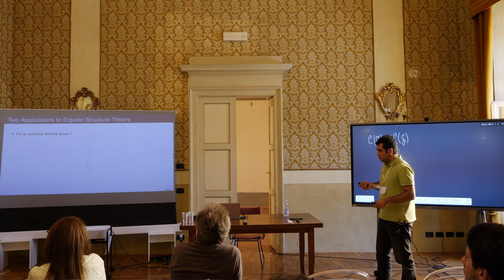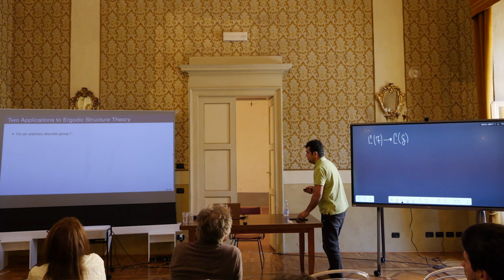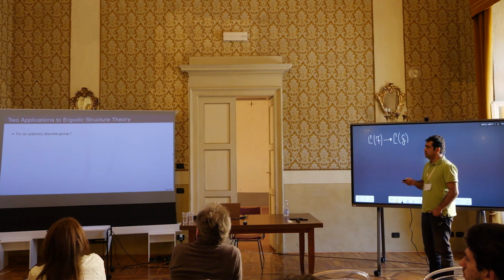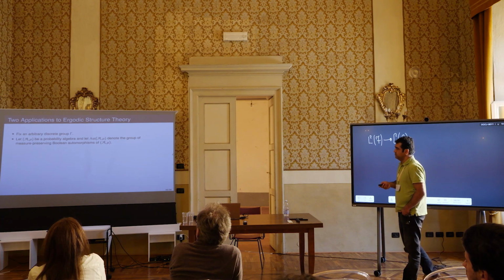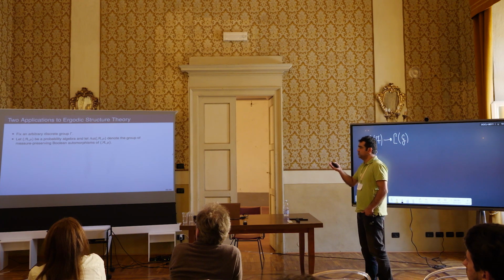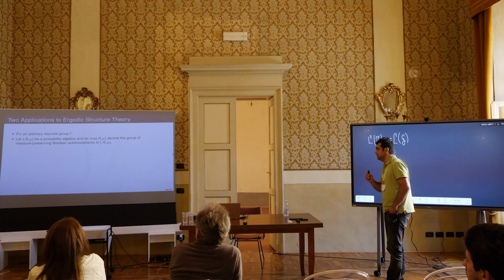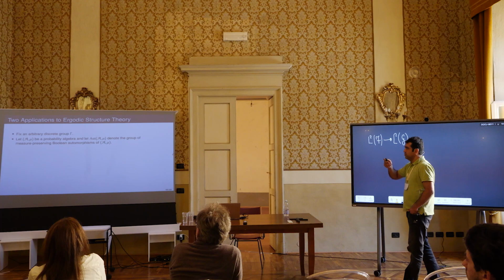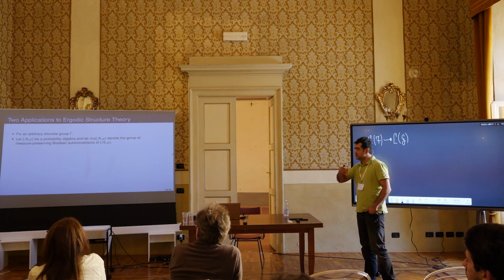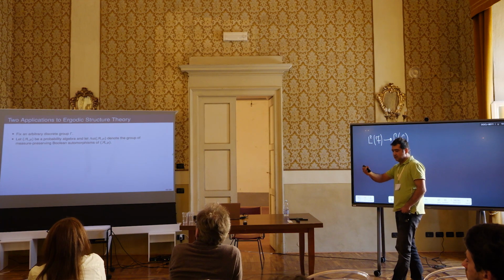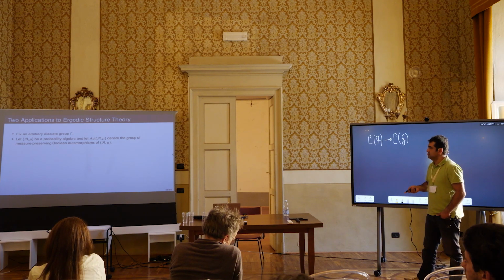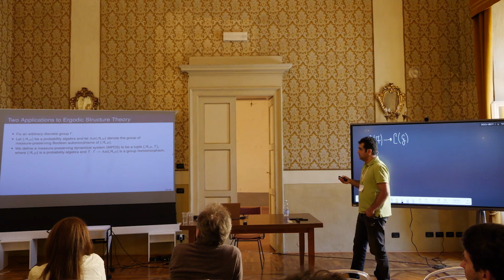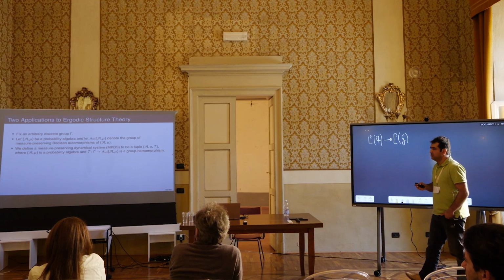So now let me give you two applications into ergodic structure theory. Let's fix an arbitrary discrete group gamma, and we consider a probability algebra, or a probability space, just imagine a probability space. And let's look at the automorphism group of this probability space. So these are all measure-preserving, bimeasurable bijections.